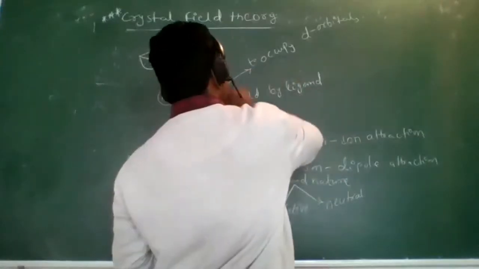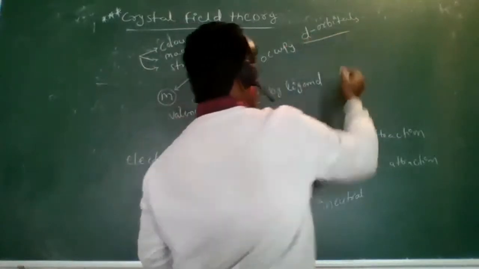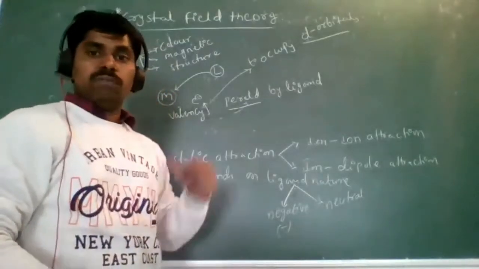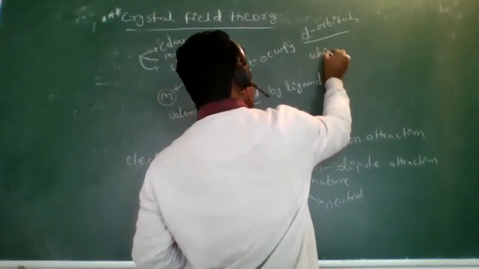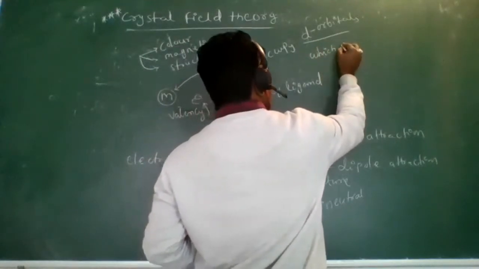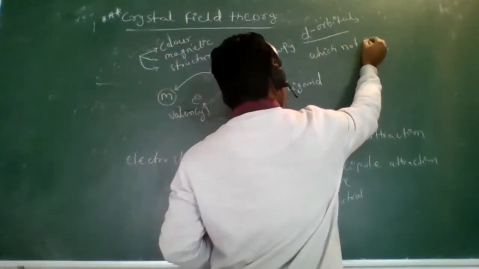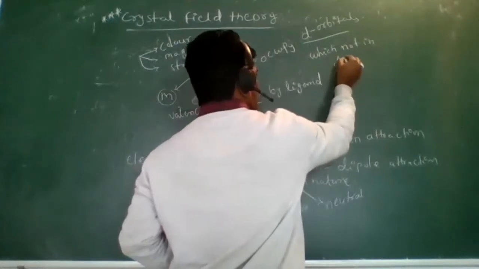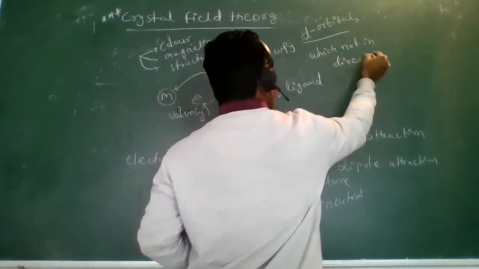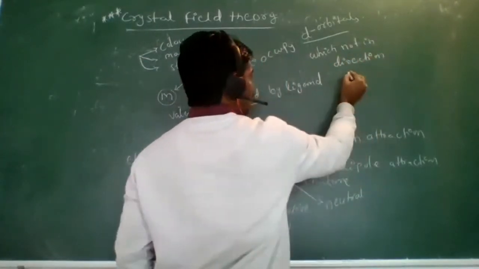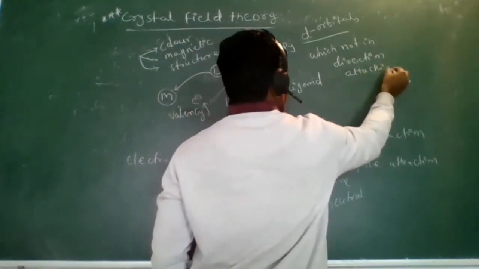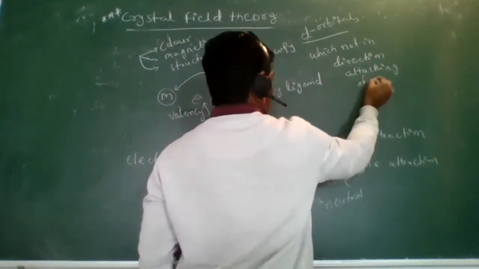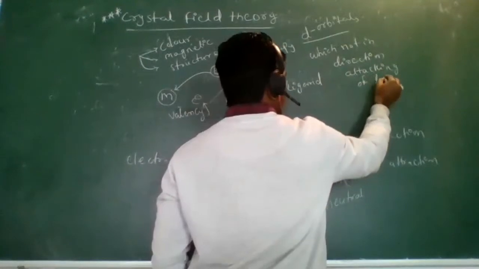In which d orbitals? Those not in the direction of attacking of the ligand.